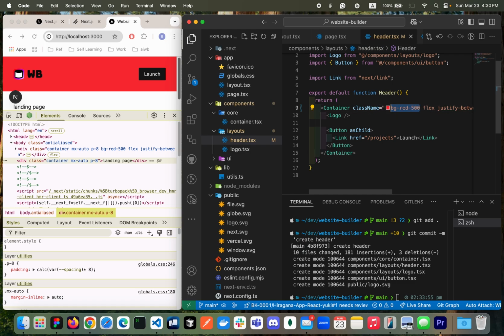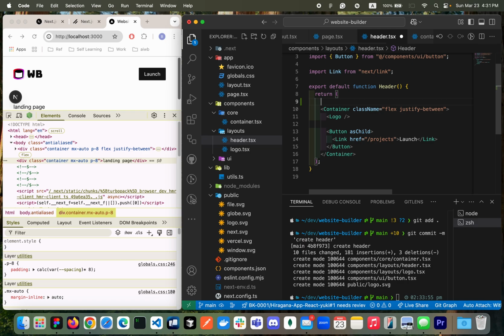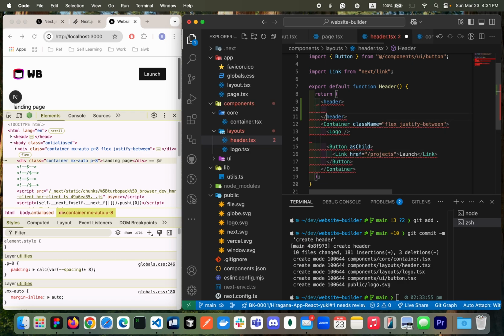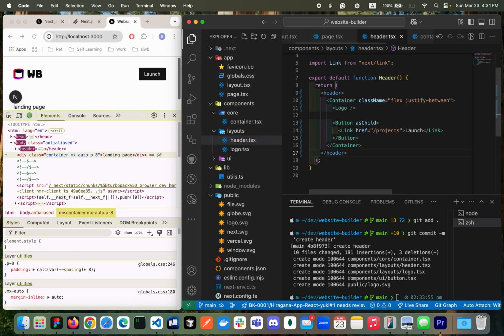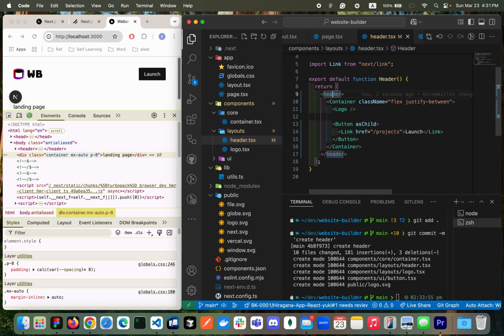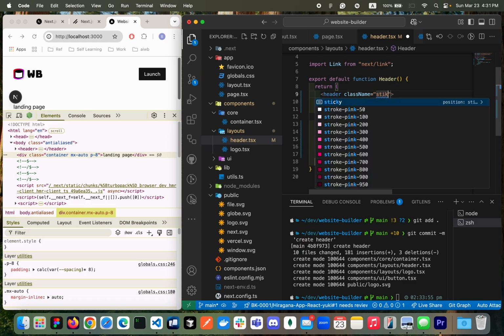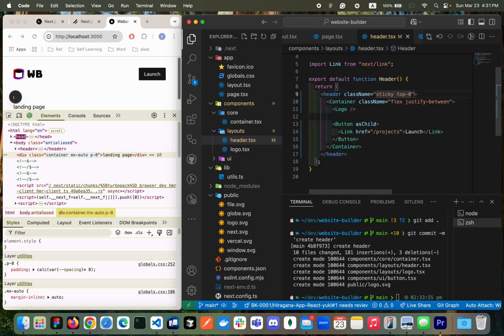This is not the only problem. So now let's wrap the header, right? There are some styles the header is supposed to have, such as keeping it sticky to the top, like sticky to the top 0. What this will do is when your content is overflowing, like you see right now, your header can stay at the top, right?